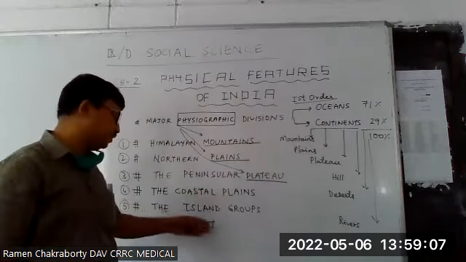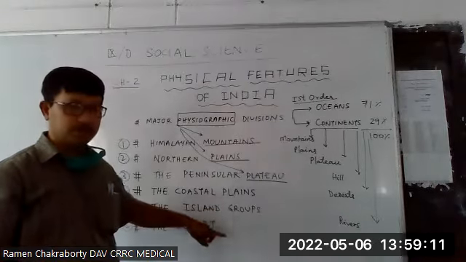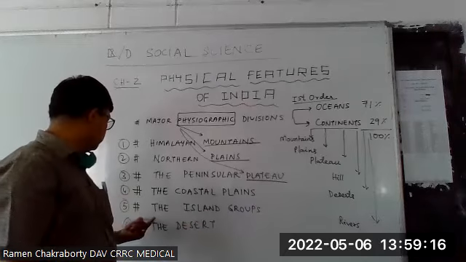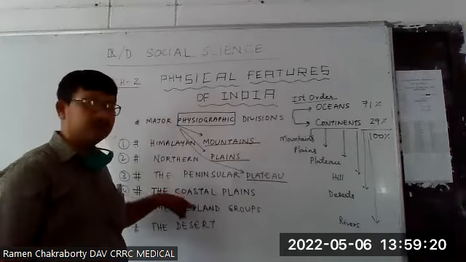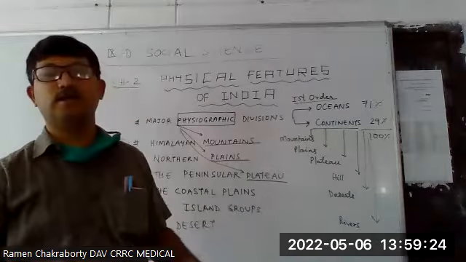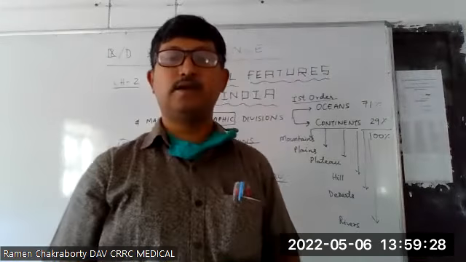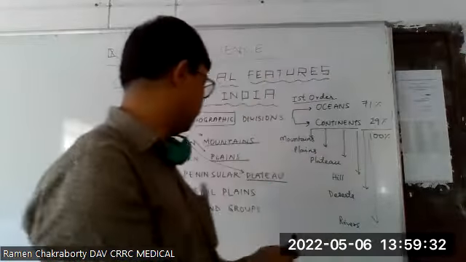Number 5, maybe we include desert, and finally we can bring down the island group to number 6, and change the desert to number 5, because all 5 are within India, only mainland, and number 6, the island groups, are in the ocean. So this is the rough idea about the physical features of our country.